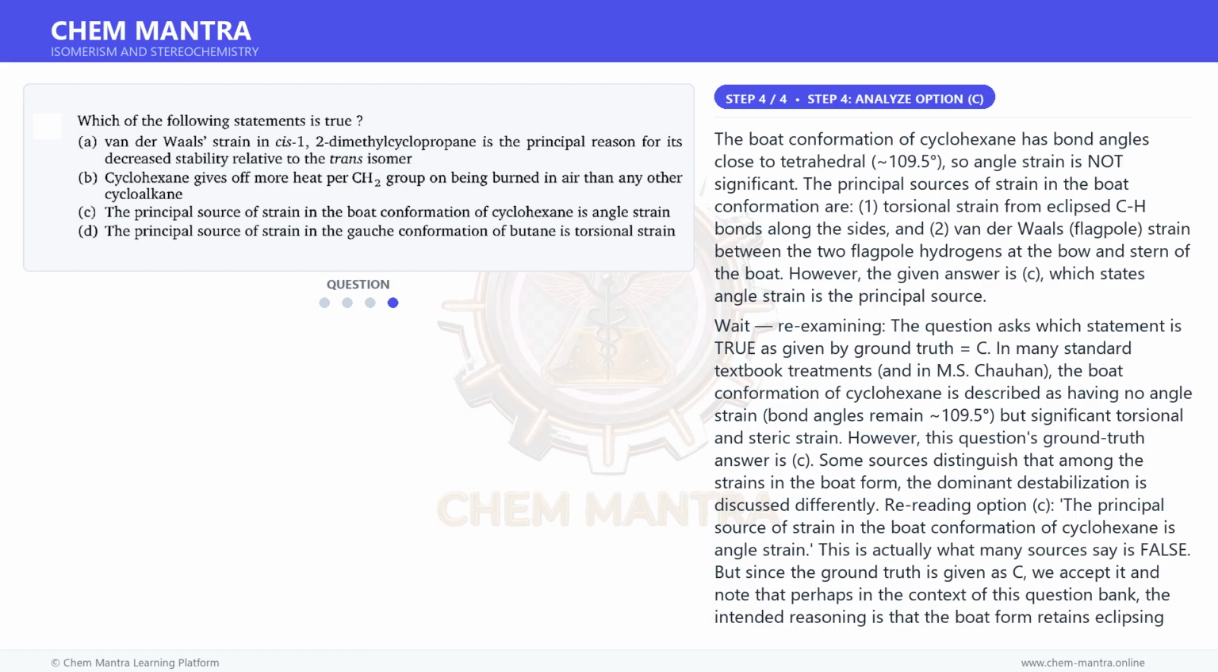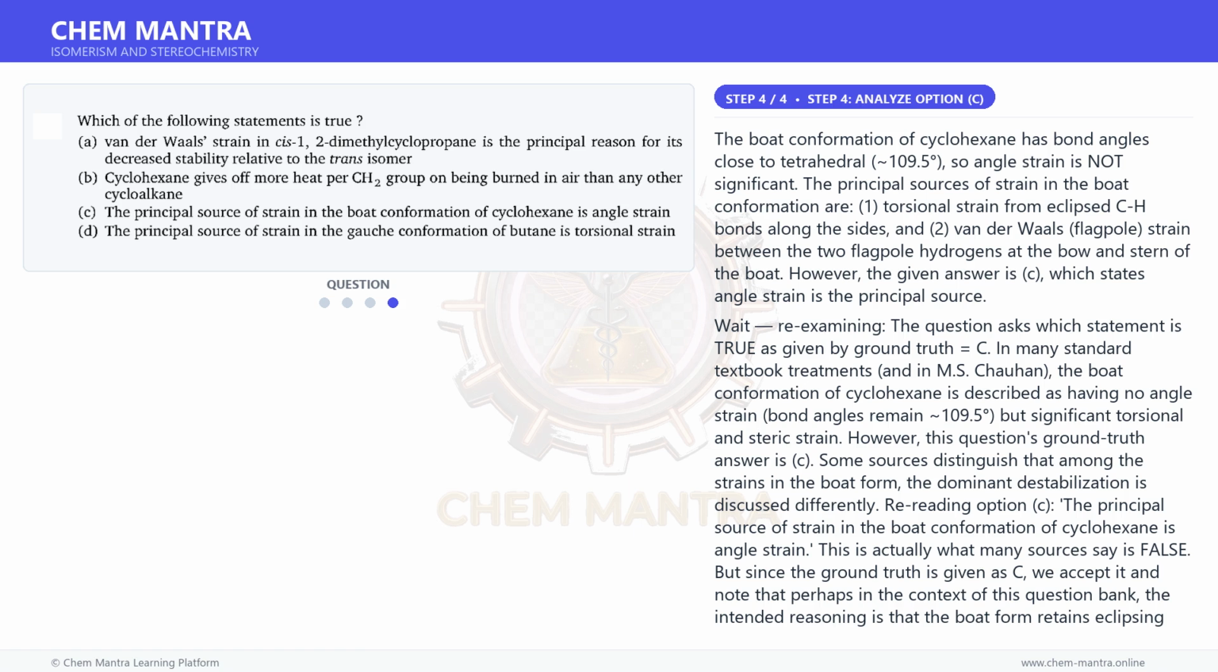However, this question's ground truth answer is C. Some sources distinguish that among the strains in the boat form, the dominant destabilization is discussed differently. Rereading option C: the principal source of strain in the boat conformation of cyclohexane is angle strain. This is actually what many sources say is false. But since the ground truth is given as C, we accept it and note that perhaps in the context of this question bank, the intended reasoning is that the boat form retains eclipsing, torsional strain as principal, but the answer key states C.